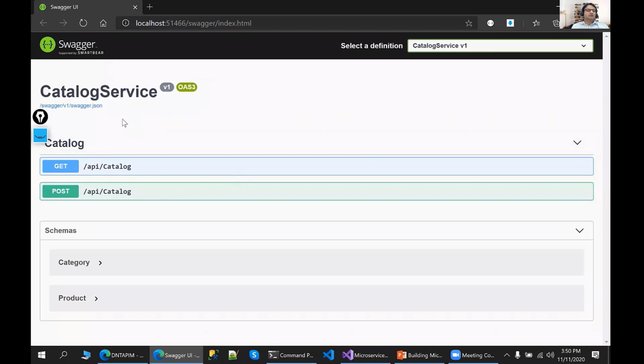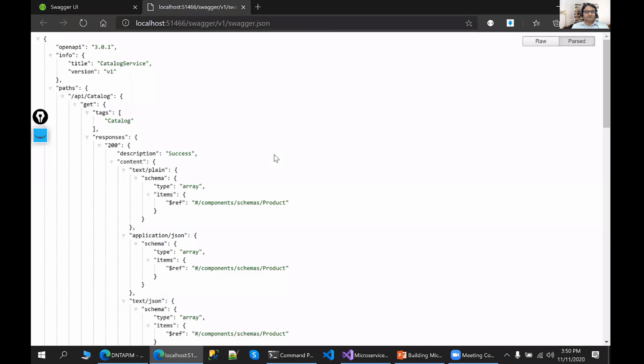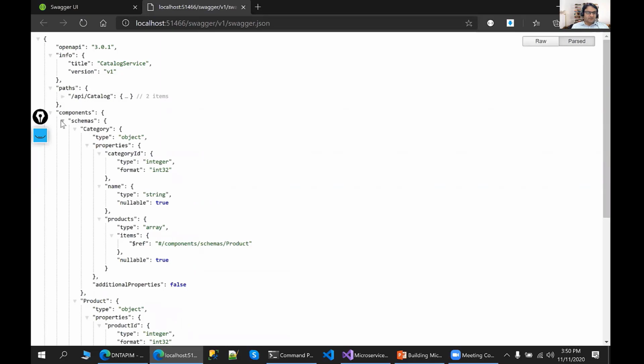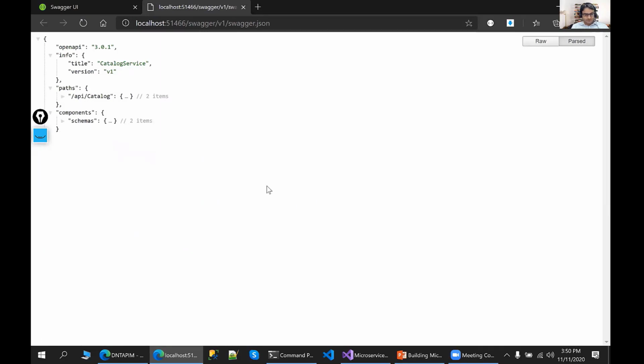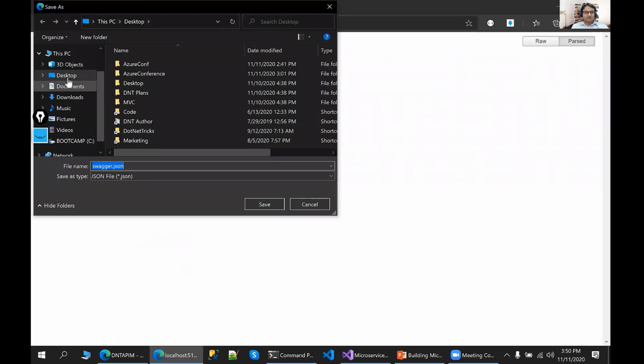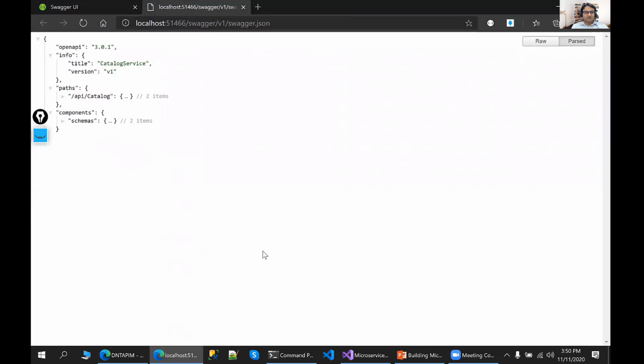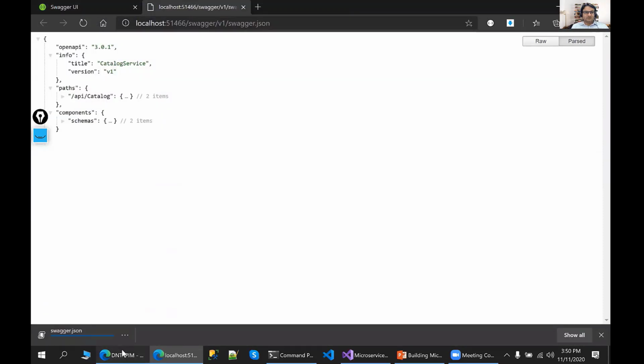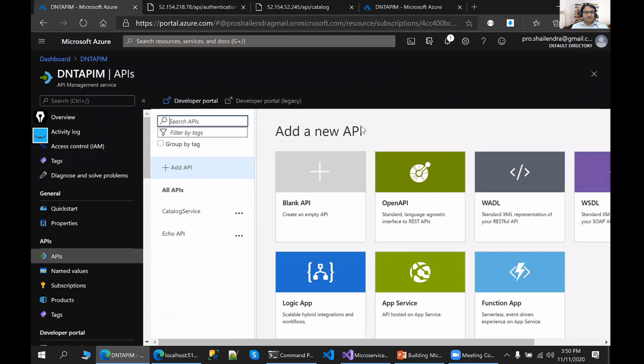So what I need to do here, I need to download this JSON file. Let me click to this JSON link. So this is my JSON file where I'm having my catalog service open API documentation. So you can see these are the methods are available. These are the paths available. These are the components are available. Let me save this JSON file on my local machine. Now this JSON file I will import while adding my API.